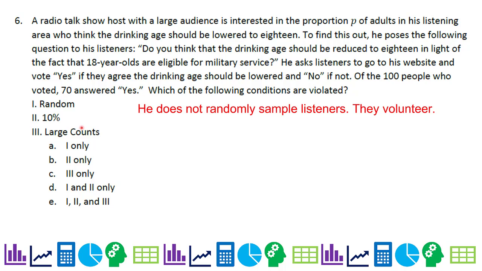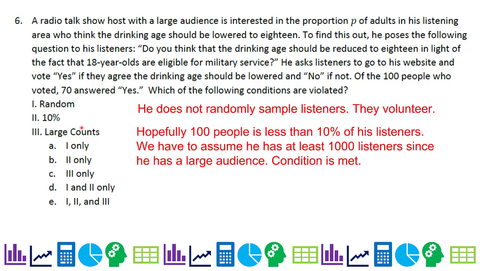Now, the next condition is 10%. So hopefully 100 people is less than 10% of his listeners. So the sample needs to be smaller than, or no larger than really, 10% of the entire population. We have to assume he has at least 1,000 listeners since he has a large audience.